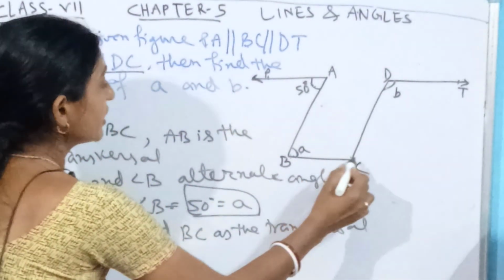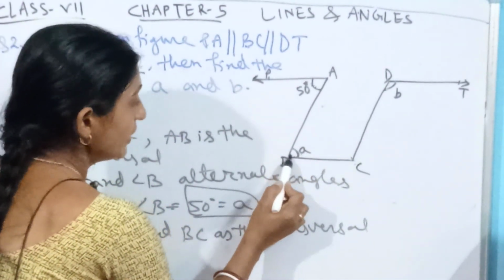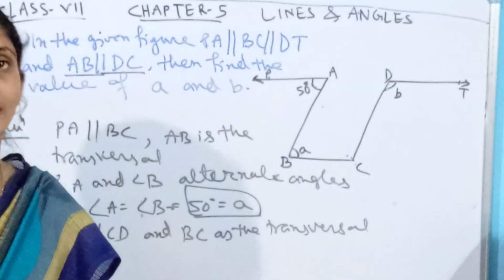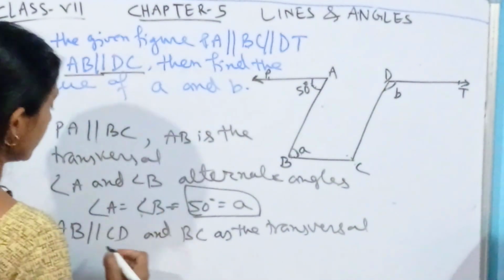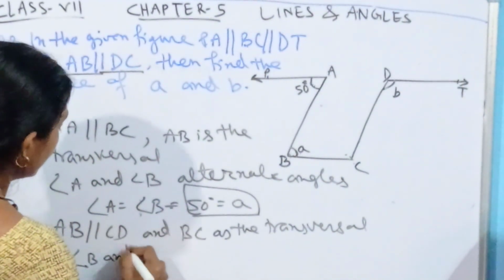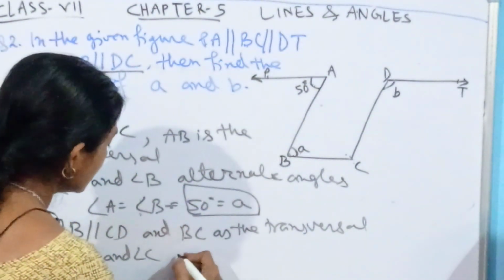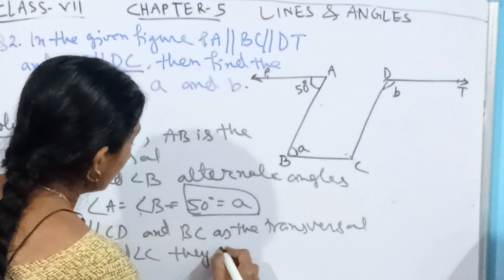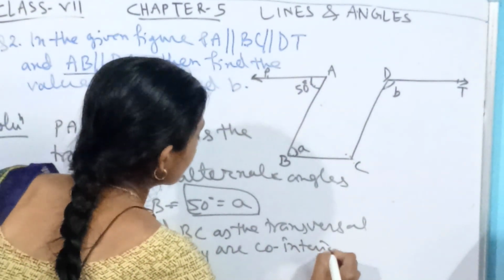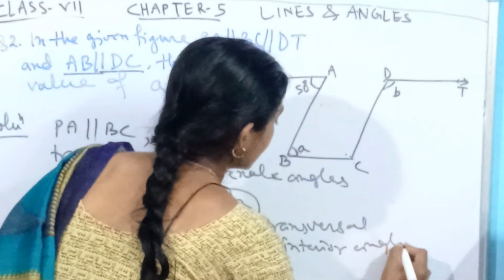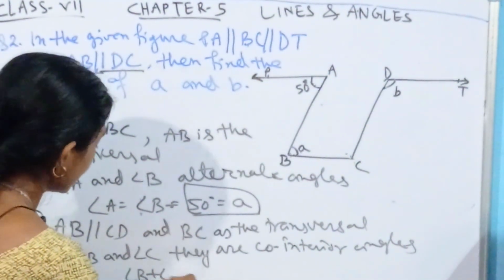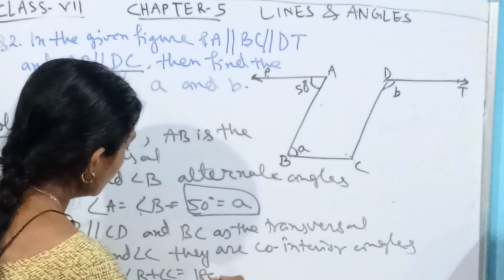So what is the condition we are getting? Angle B and angle C, their sum will be what? They are co-interior angles and their sum will be 180 degrees. So based on that, angle B plus angle C is equal to 180 degrees.